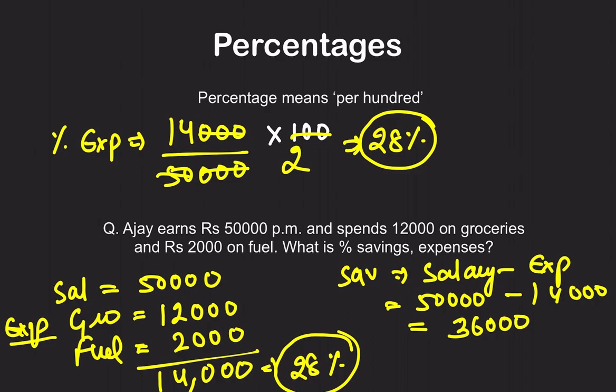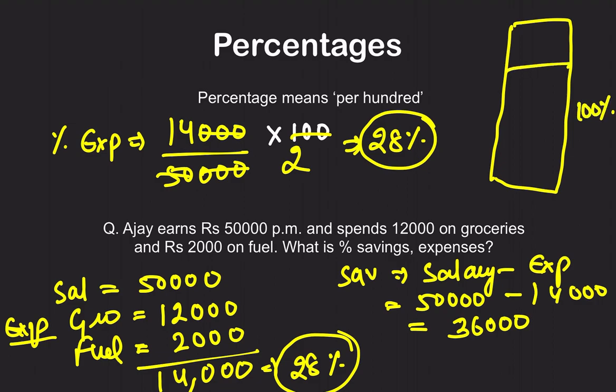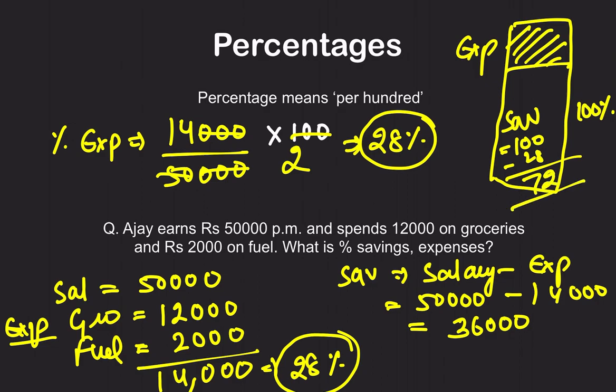So let's see it like this. 100% is the total income. Out of that, this 28% portion is the expenses. Will the remaining portion be savings? Yes. So his savings is 100 minus 28%, that is 72%. 72% of his income goes into saving. I hope you understand what the basics of percentage are, and how to calculate the percentage in the simplest way.